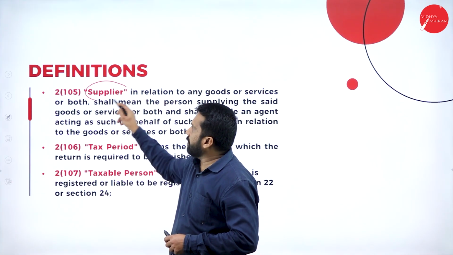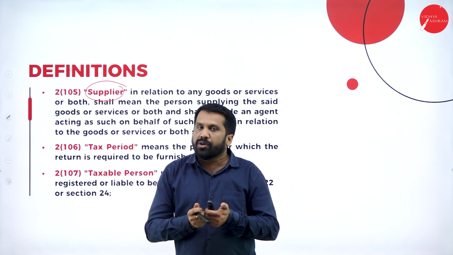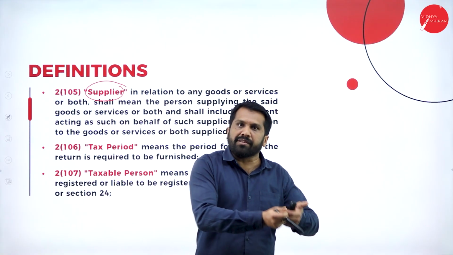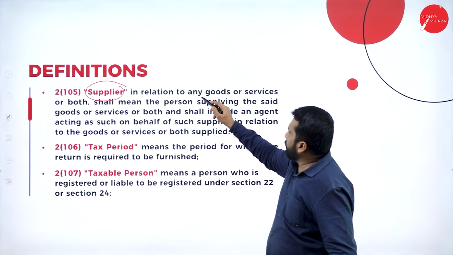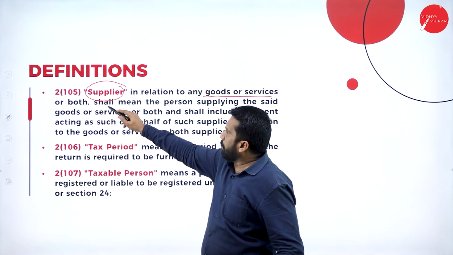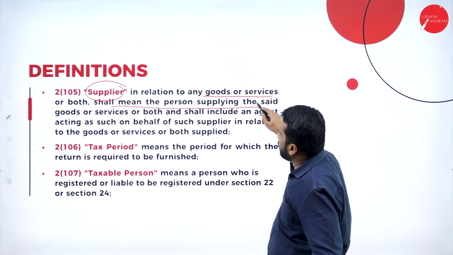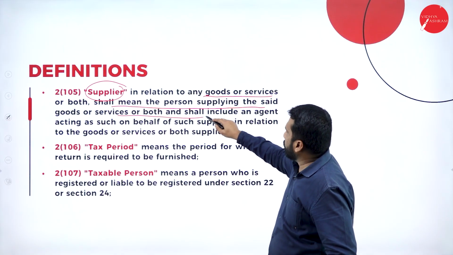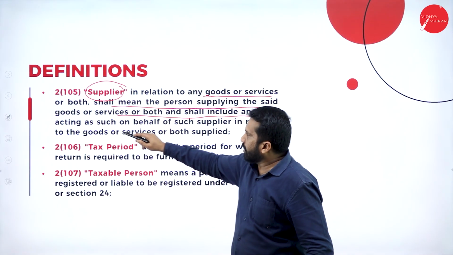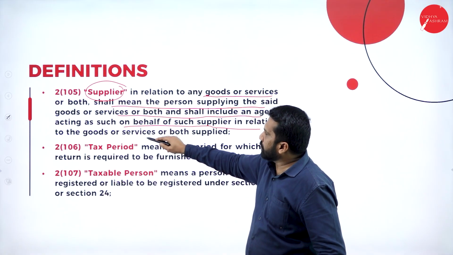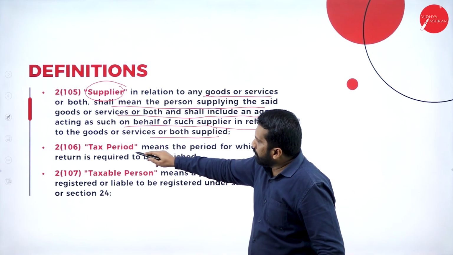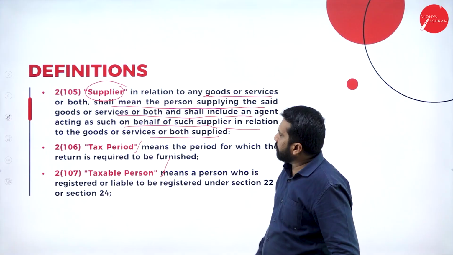Supplier. Who is a supplier? Who makes the invoice, who manufactures, who delivers the goods, who is called a supplier. Now, in relation to goods or services or both, it shall mean the person supplying the said goods or services or both, and shall include an agent acting as such on behalf of such supplier in relation to goods or services. Now, what is a tax period? What is a taxable person?